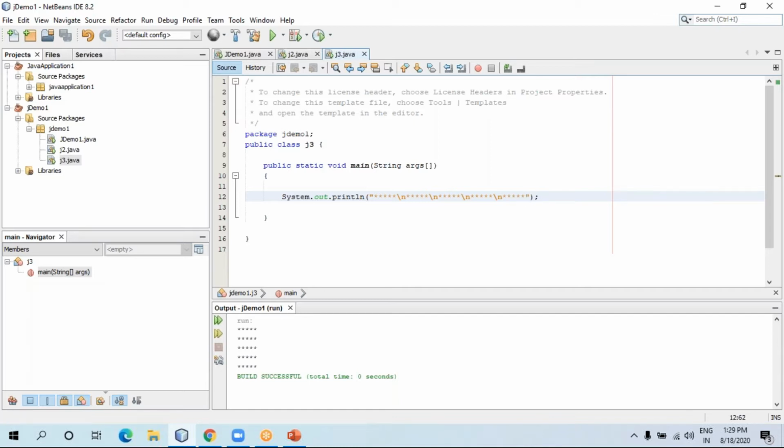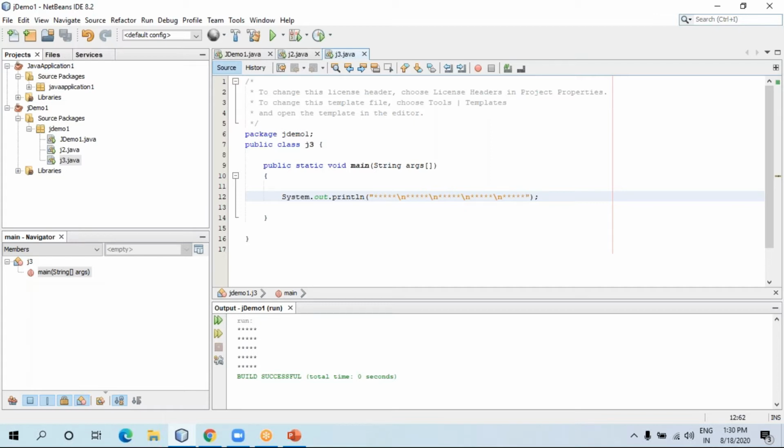Is it clear? So once again, let me clear it up. If you want to print anything, you have to write System.out.println. And why is it so lengthy? Why System.out.println? I'll tell you that topic later on. What is the meaning of it? What is System? What is out? What is println? But don't forget, if you want to print anything, you have to write println. And if you want to give the effect of a new line, then you can use slash n. Is it clear, all of you? Okay, now let's go ahead.